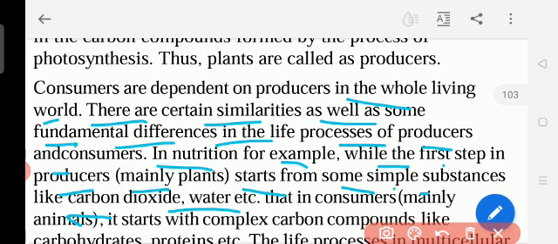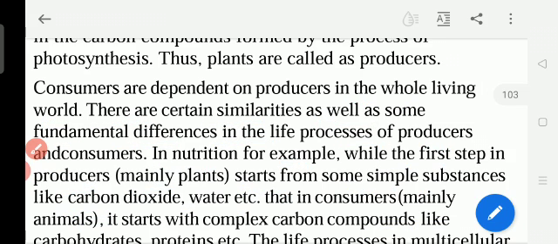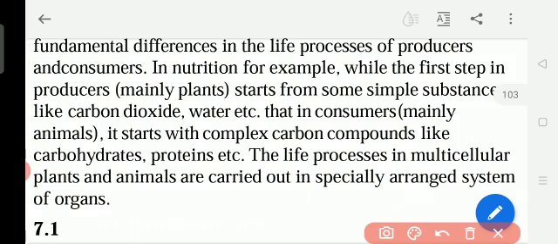Plants also drink the water, yes, but they are the producers because they are producing food for us. In consumers, it mainly starts with complex carbon compounds like carbohydrates, proteins and so on. Carbon is there in carbohydrates, proteins, in everything. So they give us the carbohydrates and proteins.